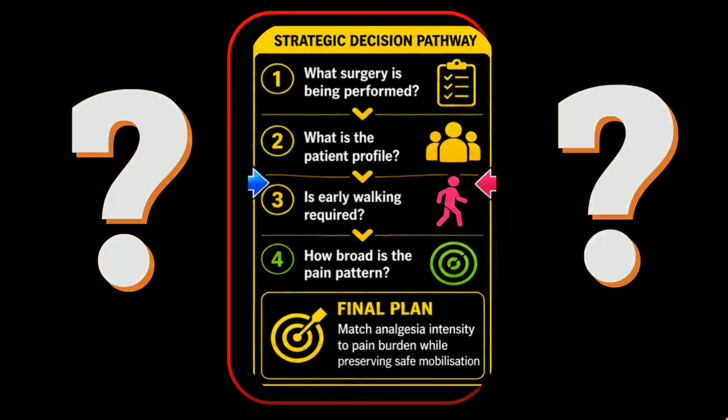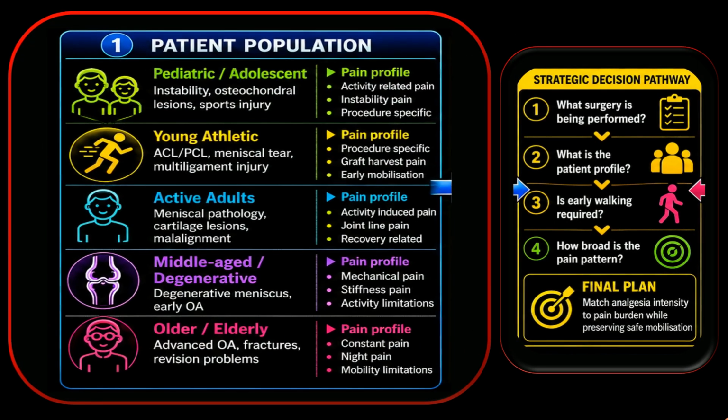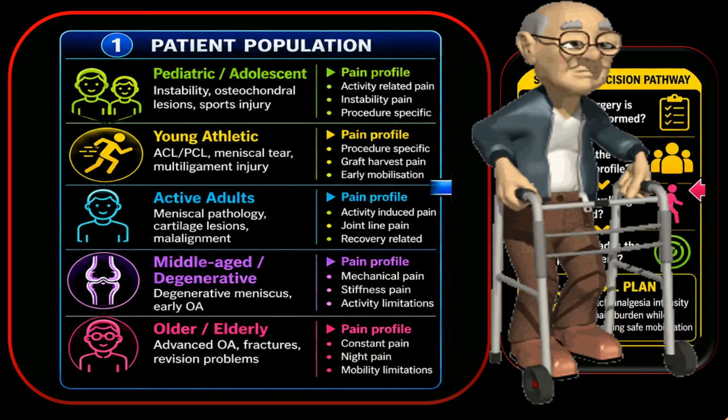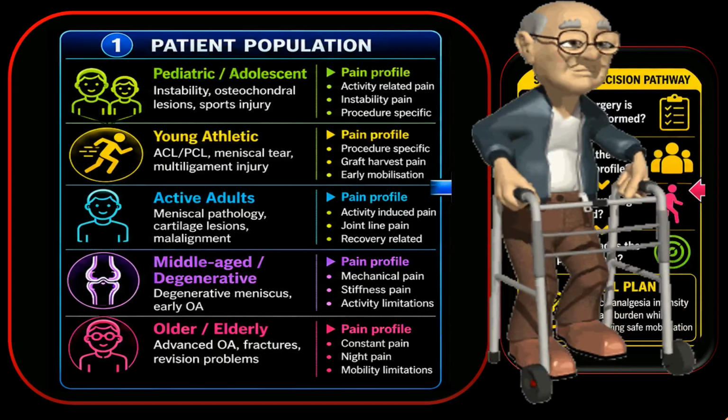A child with instability, a young athlete with ACL injury, an active adult with cartilage disease, a middle-aged patient with degeneration, and an elderly patient with osteoarthritis or fracture all have different priorities. Patient factors such as chronic pain, frailty, restricted mobility, dependency, expectations, and rehabilitation potential modify the RA plan.